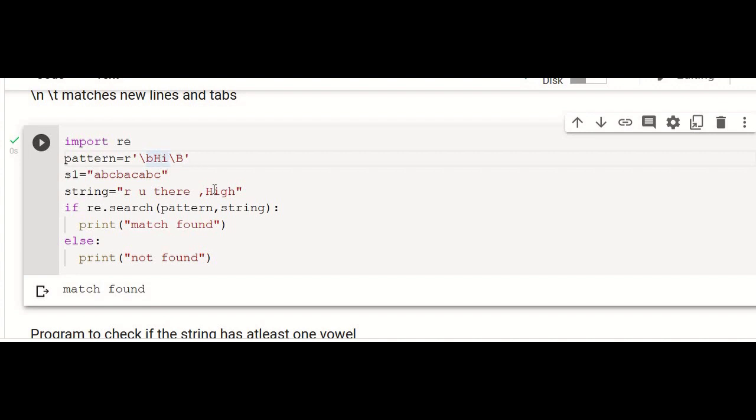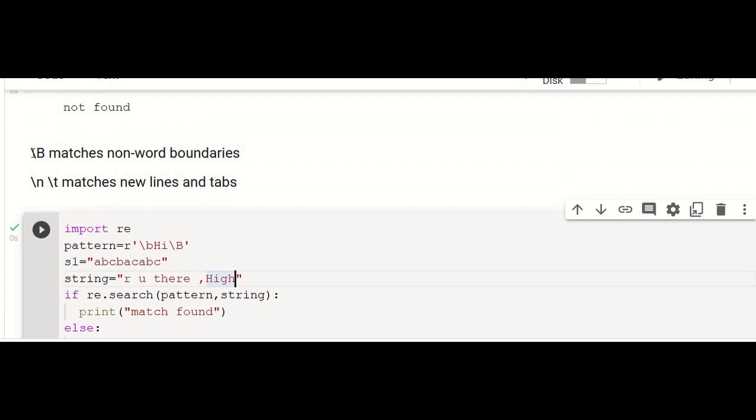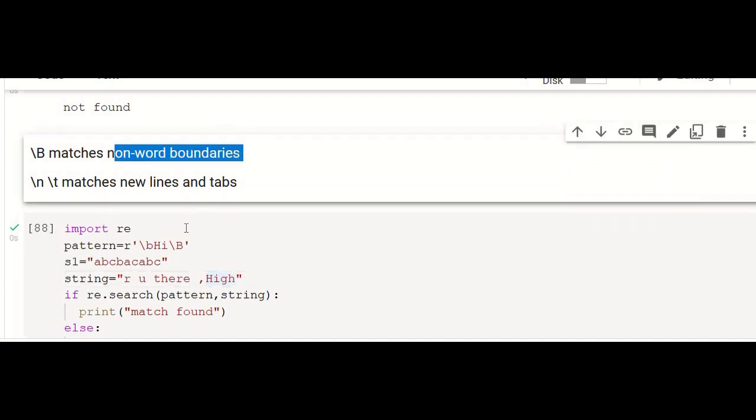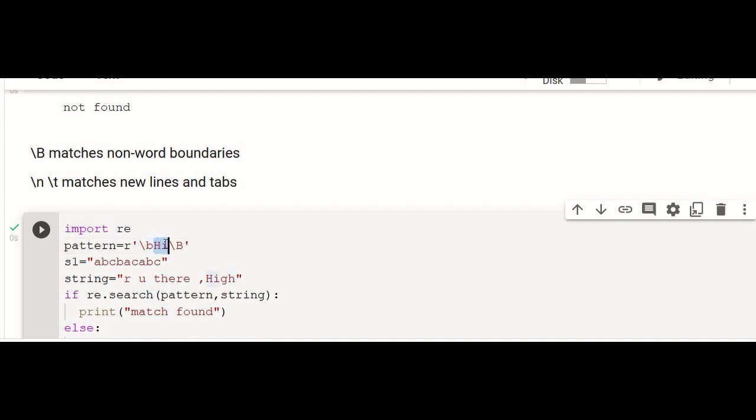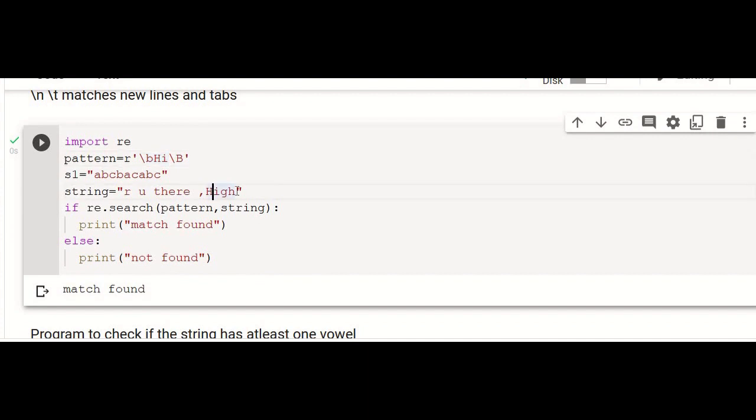It is not ending with this. Slash B matches non-word boundaries. That means apart from the boundary, this hi can appear. That means it can appear in the beginning, or it can appear at any position except the last position. That's the meaning. At the end, it should not be there. Here in this case, we have hi in the intermediate position. We have the output as match found.